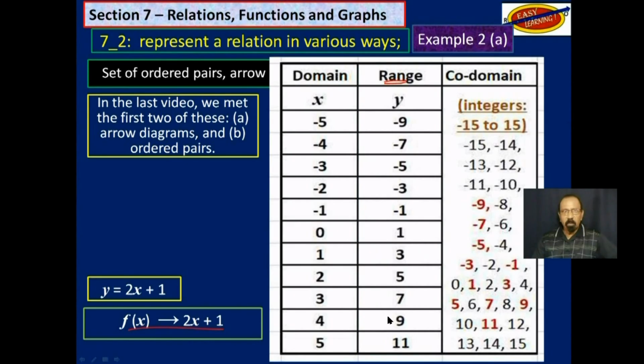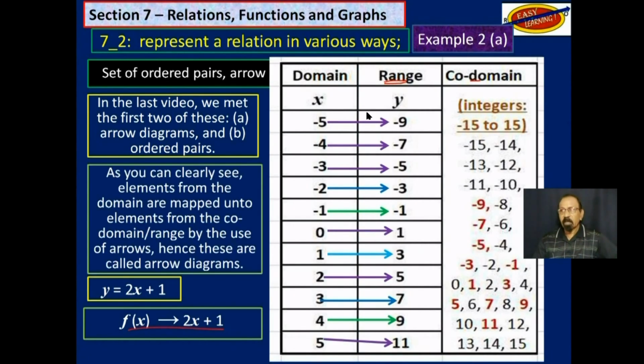As pointed out, range would be those elements from the codomain that are mapped onto elements from the domain. So we now have our arrow diagram just connecting the range. Again, as you can clearly see, elements from the domain are mapped onto elements from the codomain range by the use of arrows. Hence, these are called arrow diagrams.